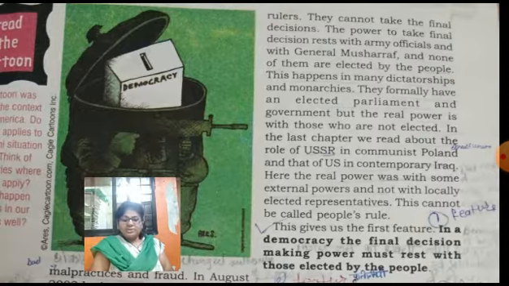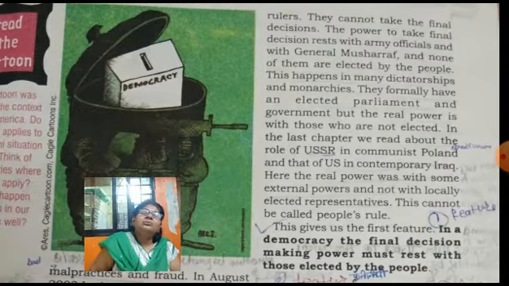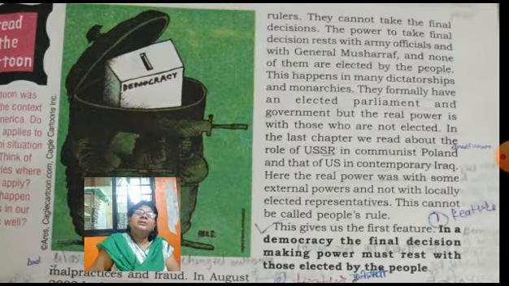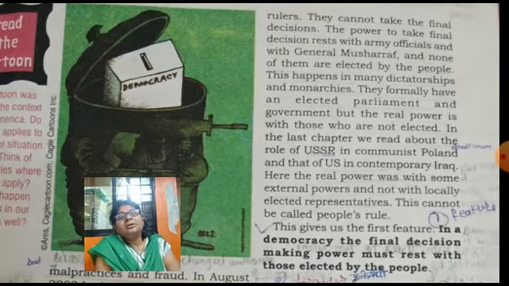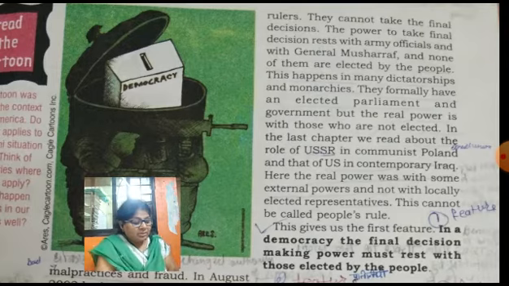In the definition we have seen that elected rulers have some powers, but here elected rulers had no powers, and the power rested with Pervez Musharraf and the Security Council, where military officers were included.